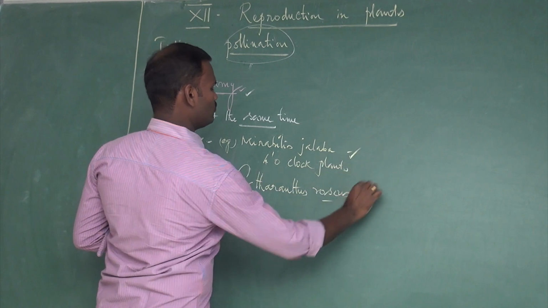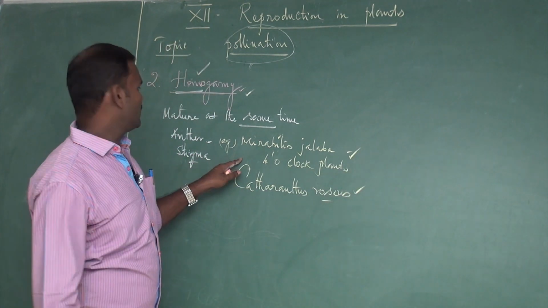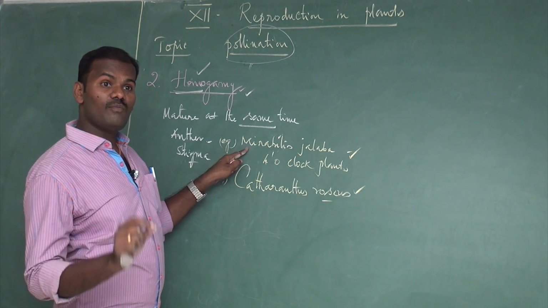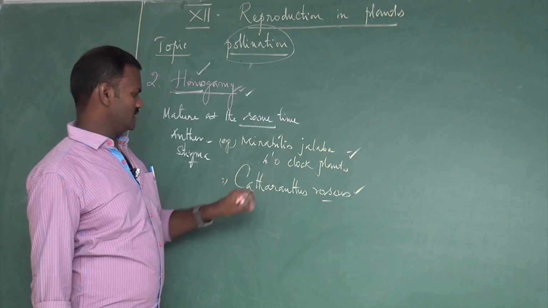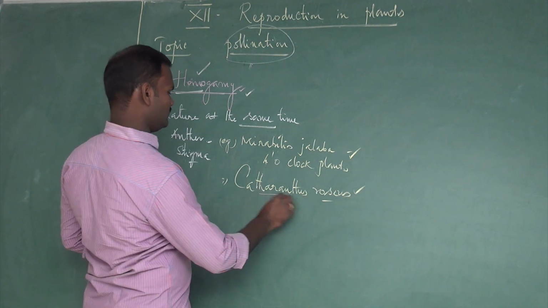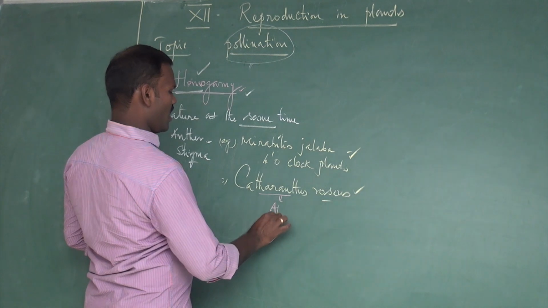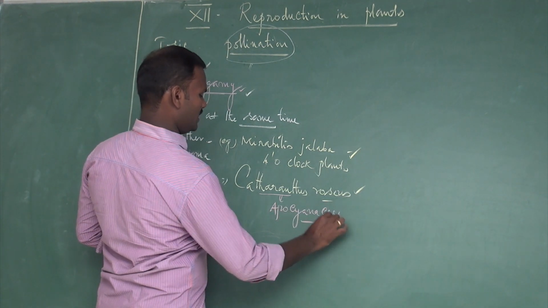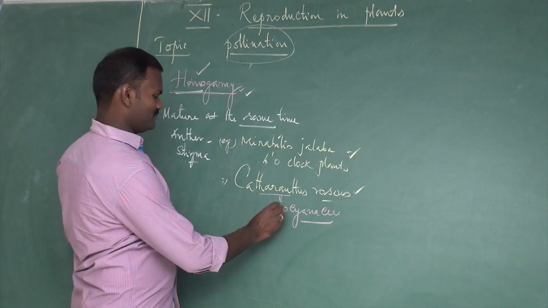So these are the two plants reported to show homogamy. One is Mirabilis jalapa, the four o'clock plant. Another is Catharanthus roseus, which belongs to the family Apocynaceae.